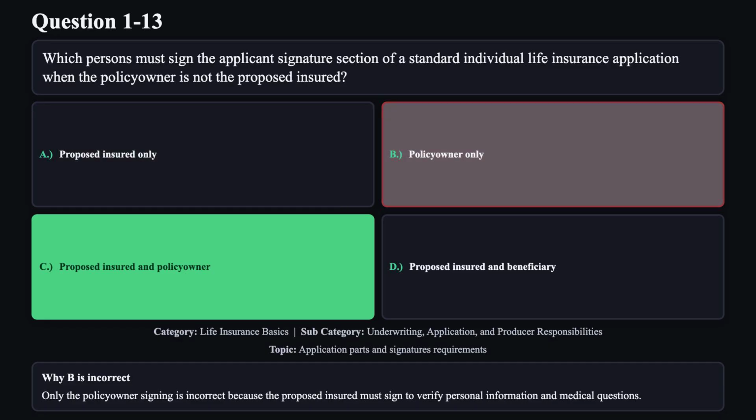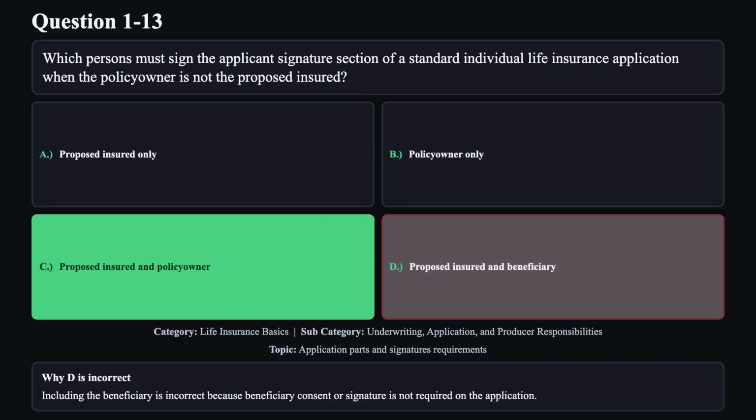Reason B is not correct. Only the policy owner signing is incorrect because the proposed insured must sign to verify personal information and medical questions. Reason D is not correct. Including the beneficiary is incorrect because beneficiary consent or signature is not required on the application.